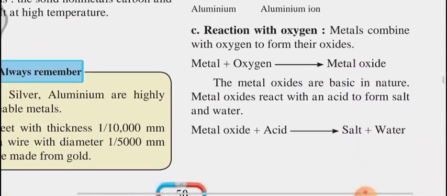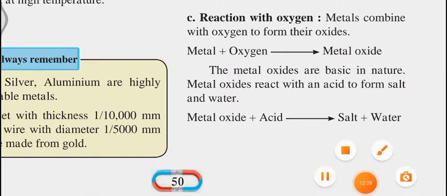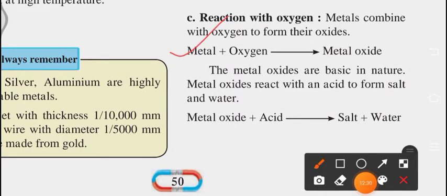Now the next chemical property is reaction with oxygen. Metals combine with oxygen to form their oxides. Whenever a metal combines with oxygen, we get oxides. Any kind of metal that reacts with oxygen will convert into a metal oxide.